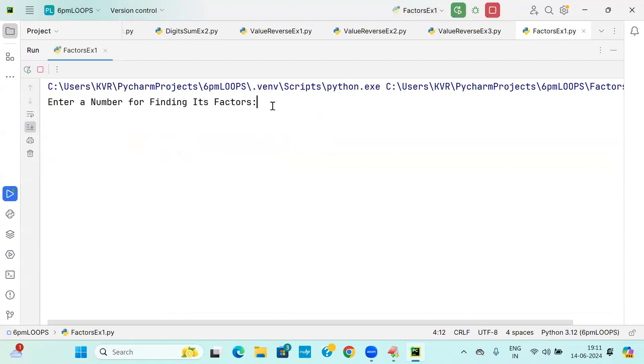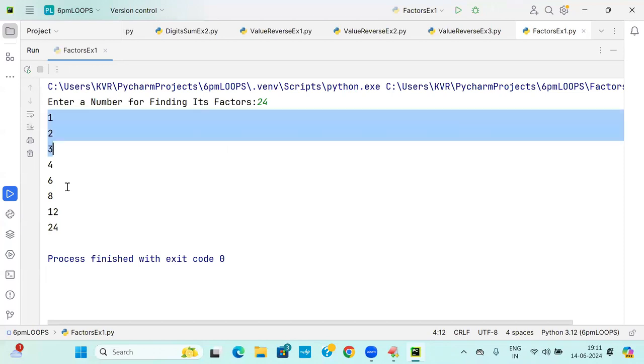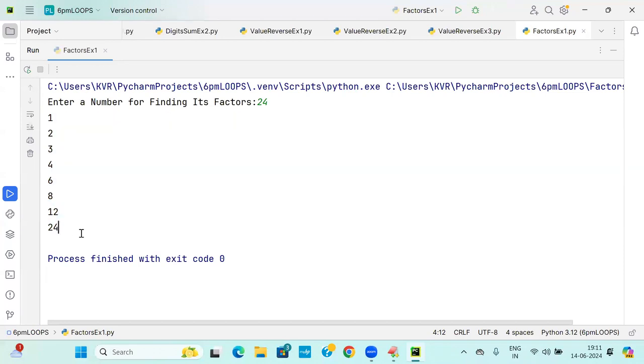Last and final, say 24. 24 means up to 12 printed, and 13, 14, 15, 16, 17, 18, 19, 20, 21, 22, all of these you are saving. See this data. What is the answer? All the factors are printed.